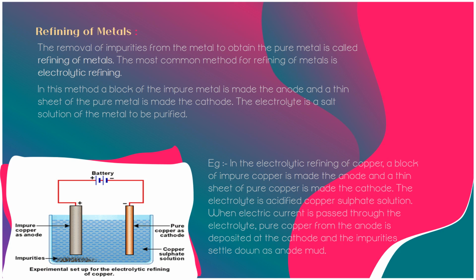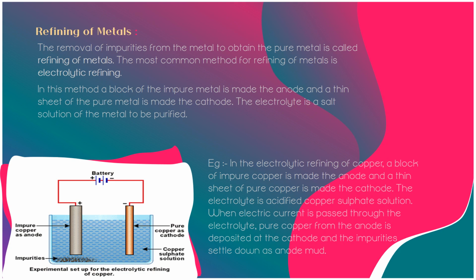The most commonly used method for refining metal is electro-refining, or electrolytic refining. This method is generally used to purify metals like copper, silver, zinc, nickel, etc. In this method, impure metal blocks act as the anode in an electrolytic cell and pure metal acts as the cathode. An aqueous solution of a highly soluble metal salt is taken as the electrolyte.